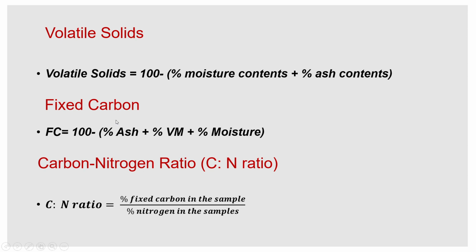Then fixed carbon is there. After removing the ash content, after removing the volatile matter, after removing the moisture, what is there in that particular biomass is called fixed carbon. So 100 minus the percentage of ash plus percentage of volatile matter plus percentage of the moisture content. Next is carbon nitrogen ratio. As the name indicates, the percentage of carbon divided by the percentage of the nitrogen.